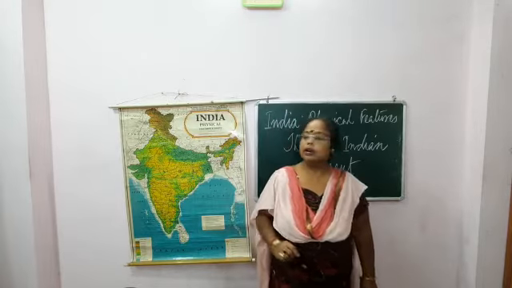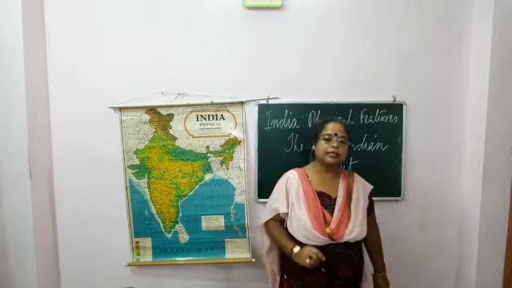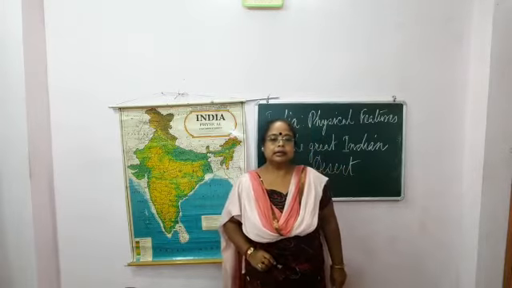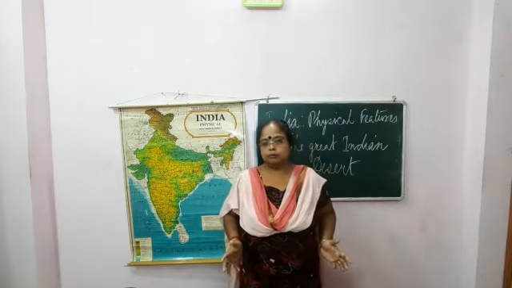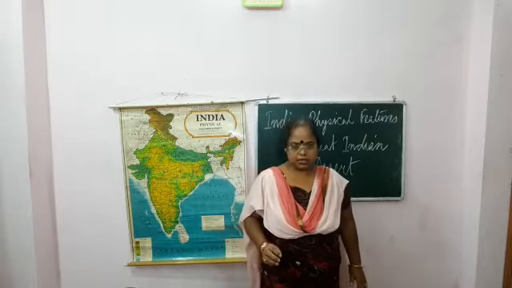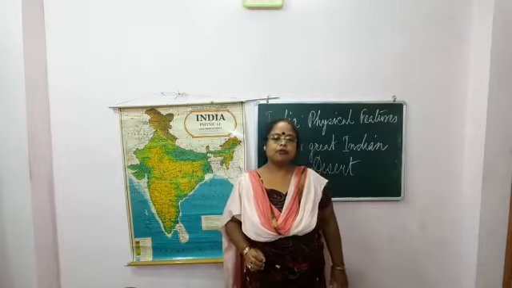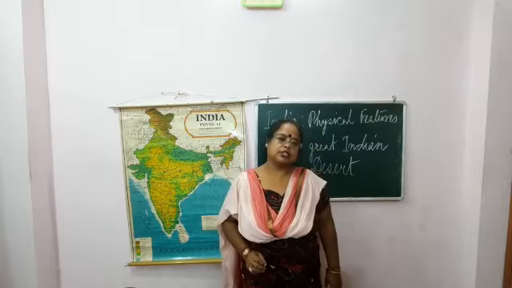The Luni River is flowing in this region, in this desert. Hence there is not much vegetation, but palm, date, this type of trees we find here. So we can say there is very little vegetation.